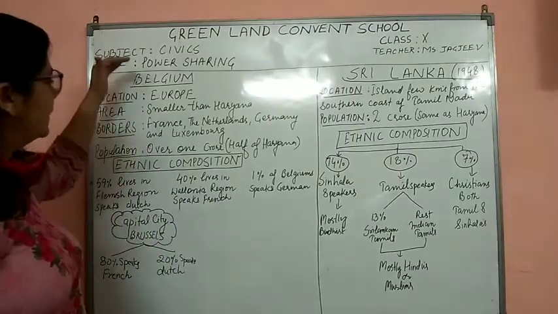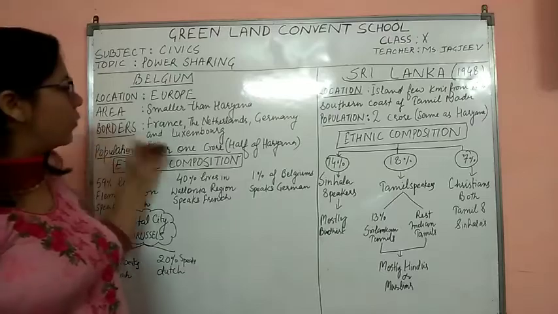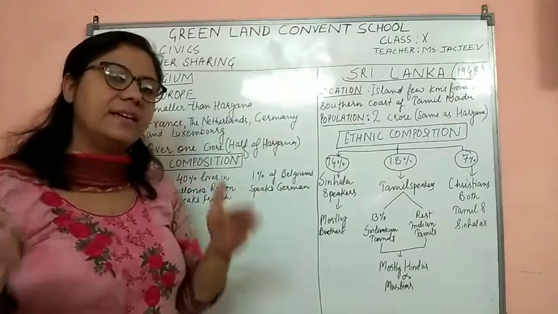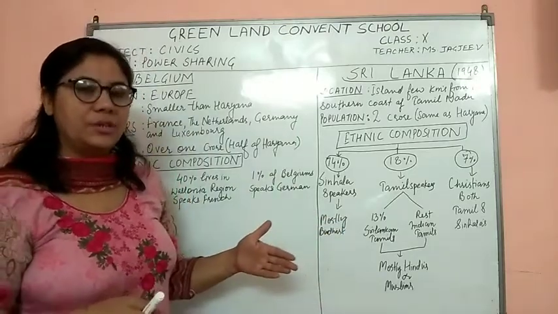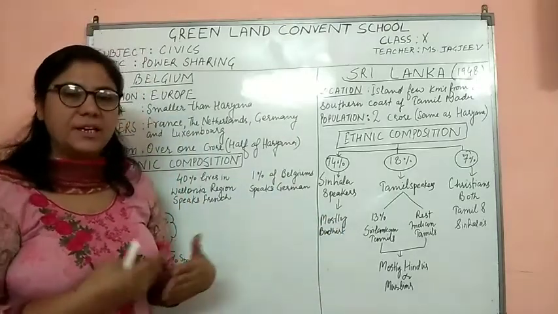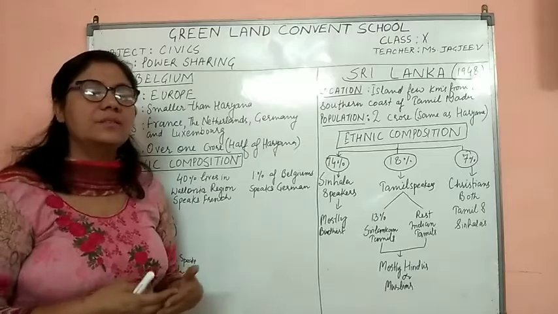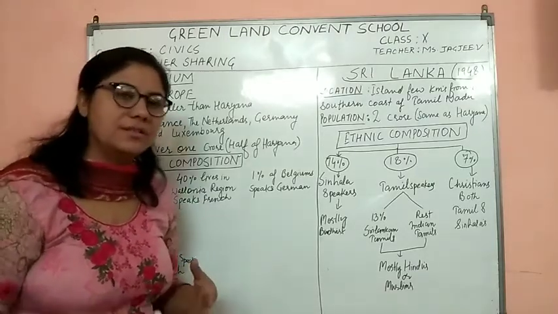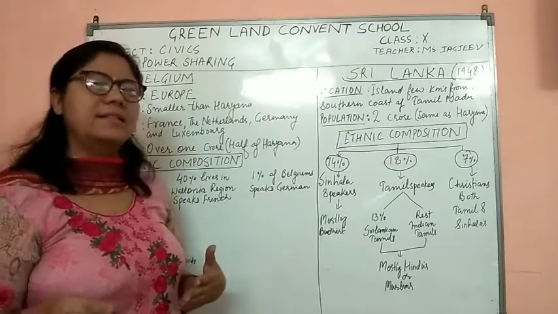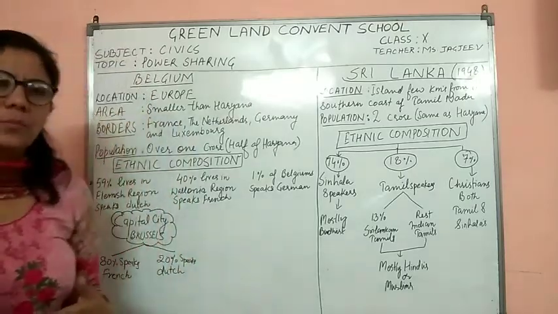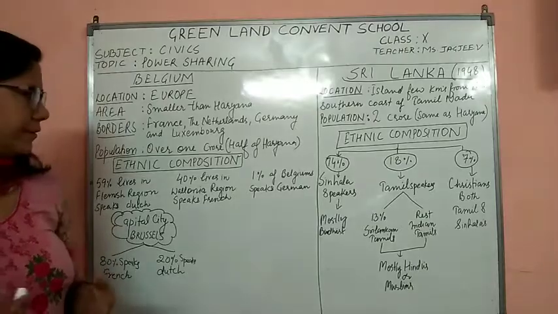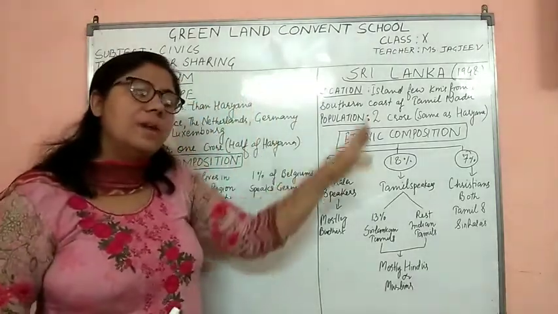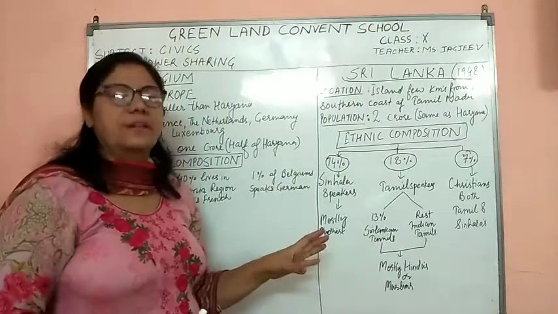The population of Belgium is over 1 crore, half of Haryana. It means the area is equal to Haryana and the population is half of Haryana. It means Belgium is not a very dense country. So the population is half of Haryana, more than 1 crore, near about 1 crore. Now, this is all about the physical location of Belgium.